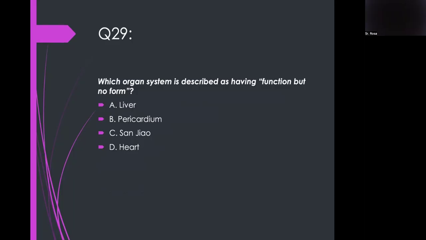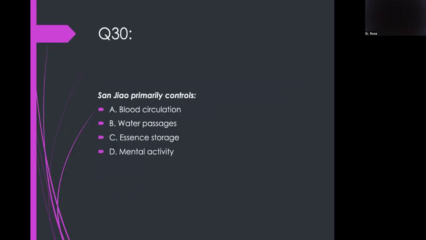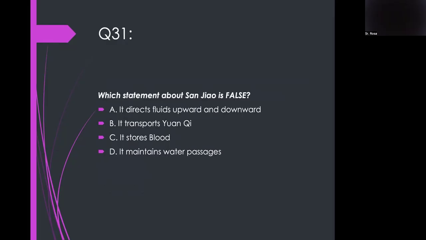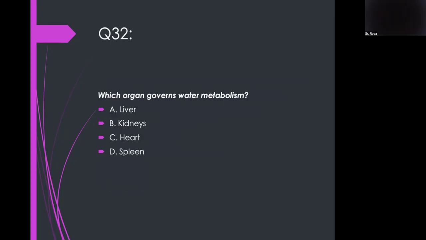Which organ system is described as having function but no form? Sanjiao. Sanjiao primarily controls the water passage. Yes. Which statement about Sanjiao is false? It stores blood. Tama. Sino nag-i-store ng blood? Liver. Okay.